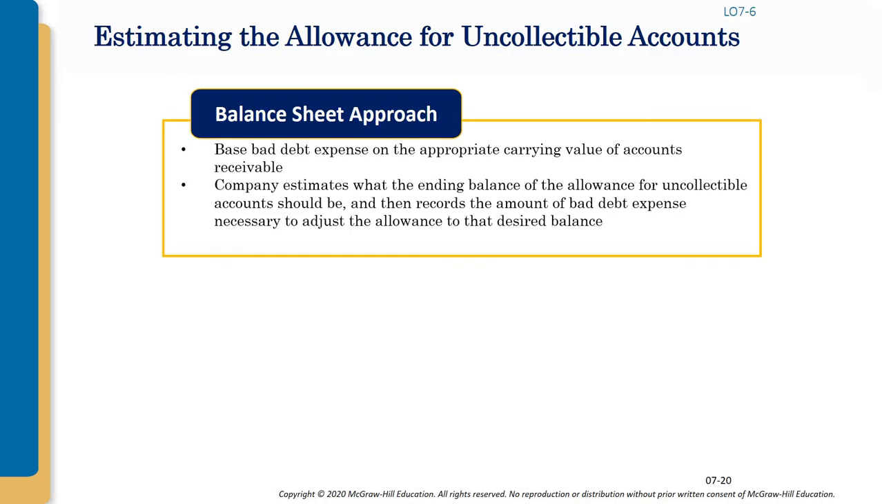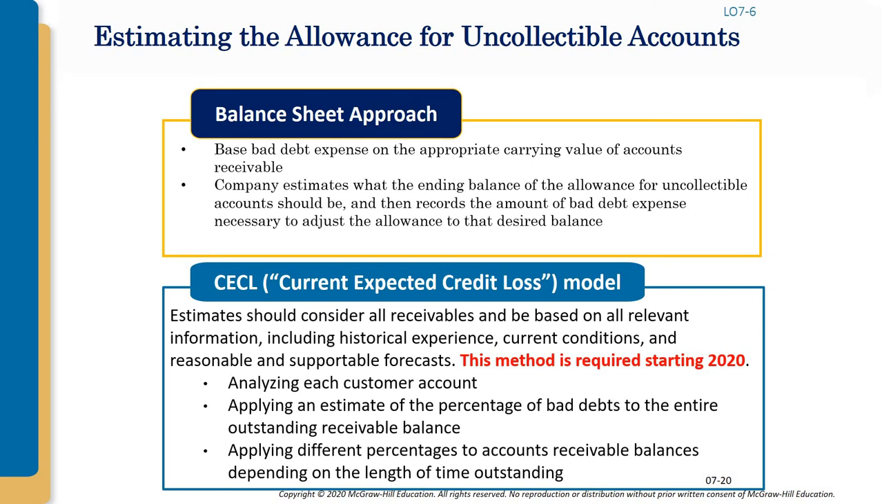There are two methods to estimate the allowance for uncollectible accounts: the balance sheet approach and the income statement approach. The balance sheet approach is based on the accounts receivable that is presented in the balance sheet, which is why it is called the balance sheet approach. There is a new rule called current expected credit loss, and this method is required starting 2020.